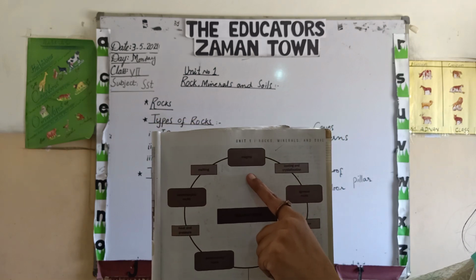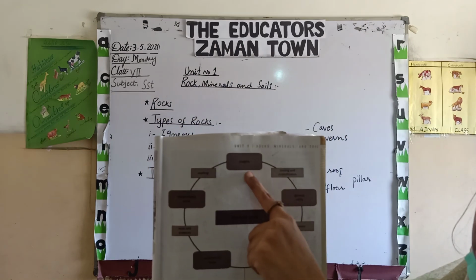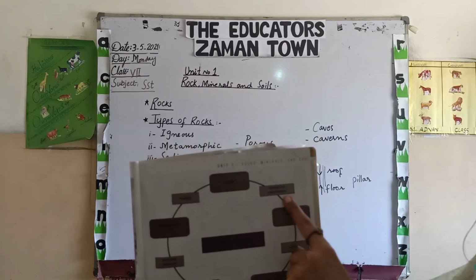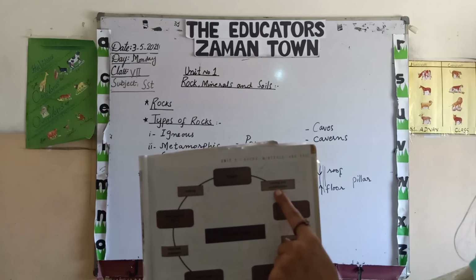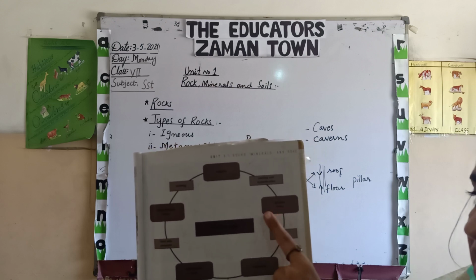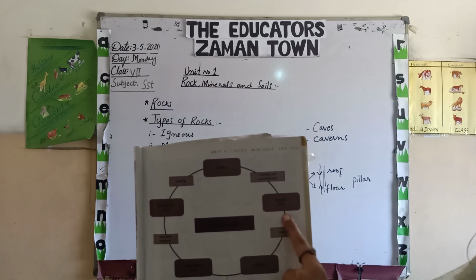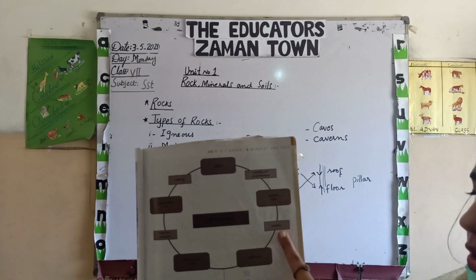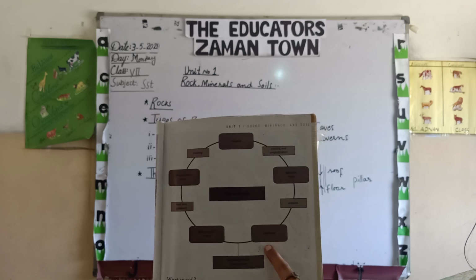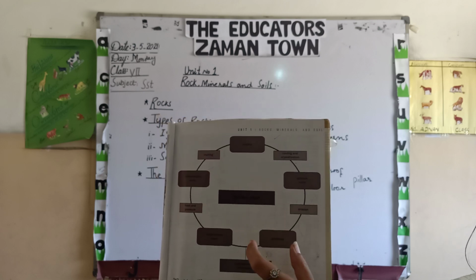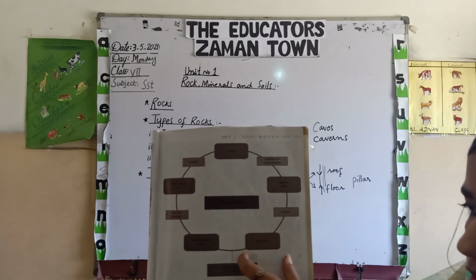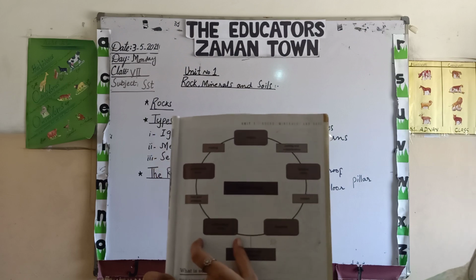Okay, with the pressure and temperature, when this magma explodes out, it cools and crystallizes. When it cools and crystallizes, it forms a particular type of rocks that is known as the igneous rocks. These igneous rocks, with the help of wind or rain, when eroded, form another type of rocks that is known as the sedimentary rocks. Sedimentary rocks are basically the deposition of layers of sediments upon each other.